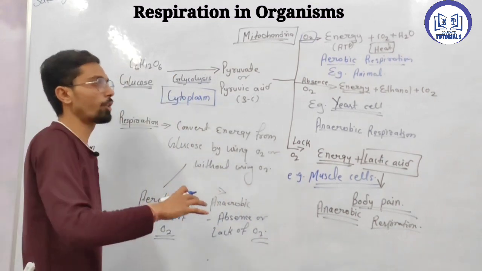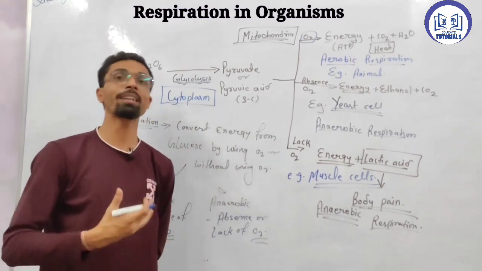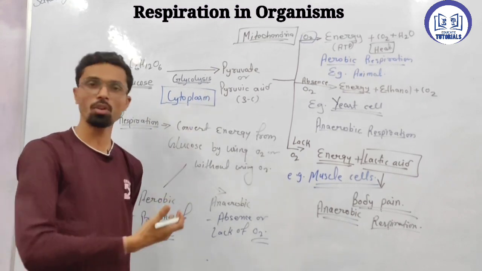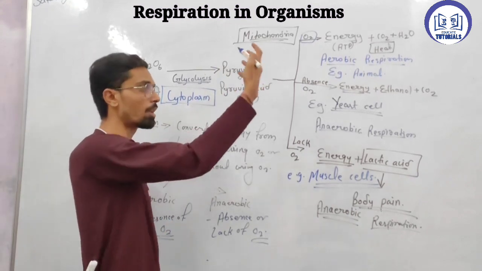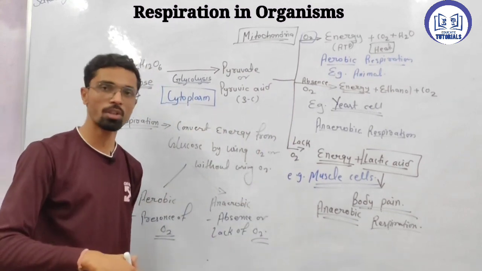In this video we have seen how organisms carry out the production of energy in different types of organisms: in the animal cell, yeast cell and muscle cells, anaerobic and aerobic respiration take place through these processes.